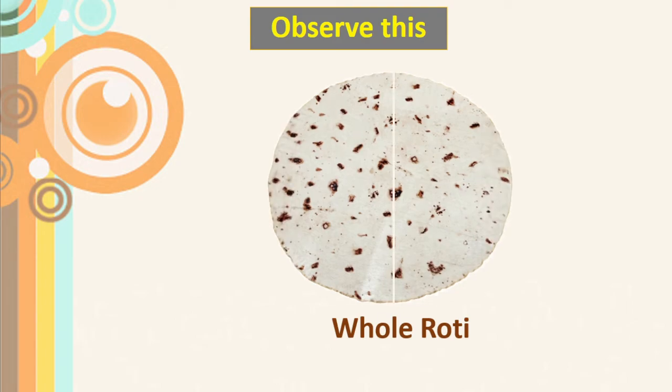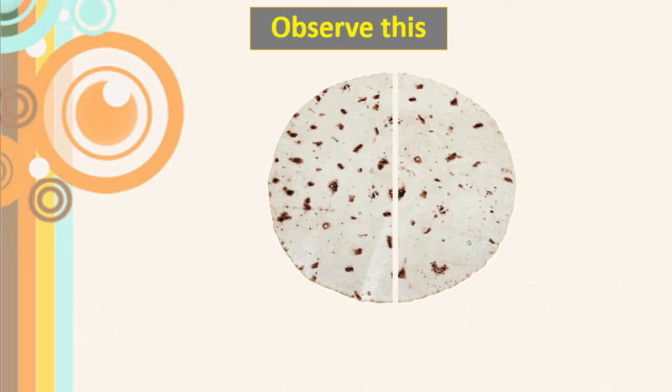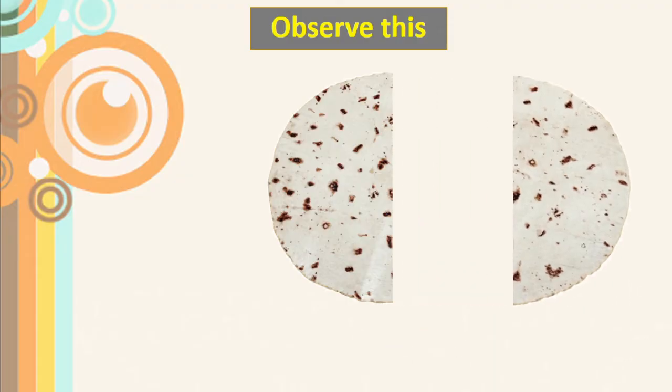One piece she will give to her son and one piece to her daughter. These two are exactly the same portion. That is called half and half. So we can say this is half roti and this is half roti.